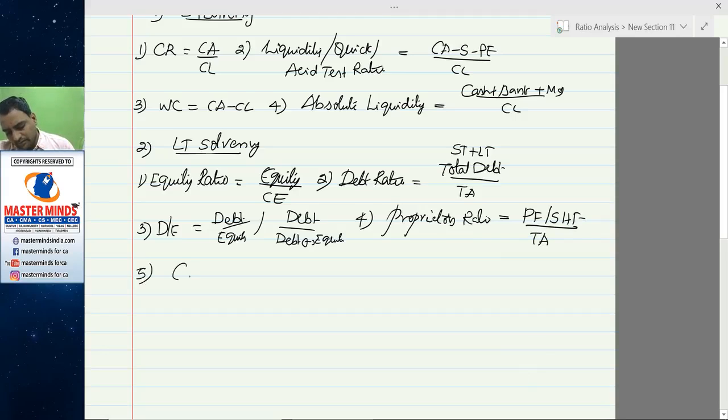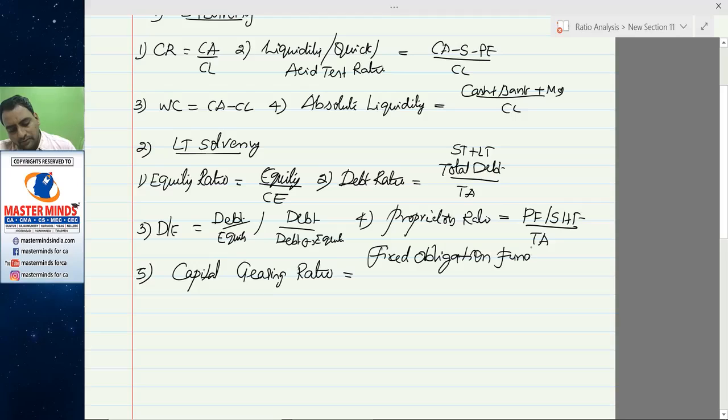And fifth one, capital gearing ratio. So capital gearing ratio is equal to fixed obligation funds divided by equity.